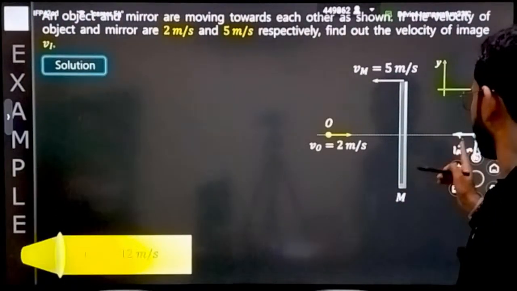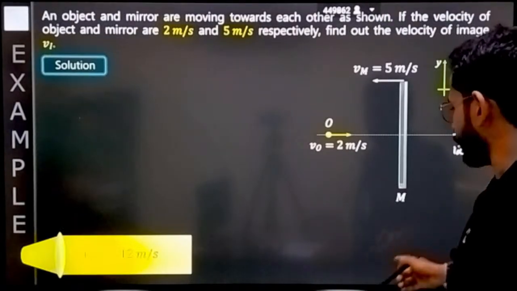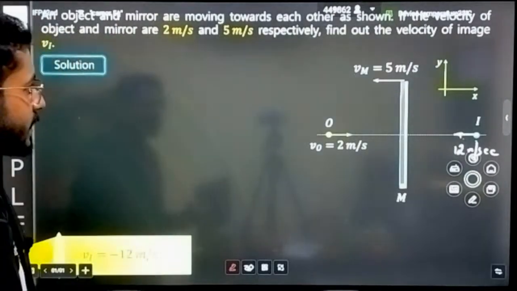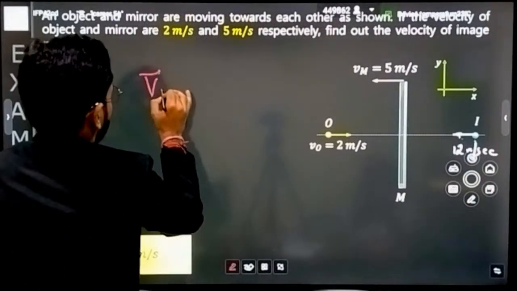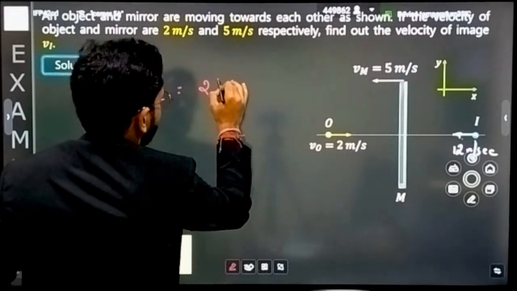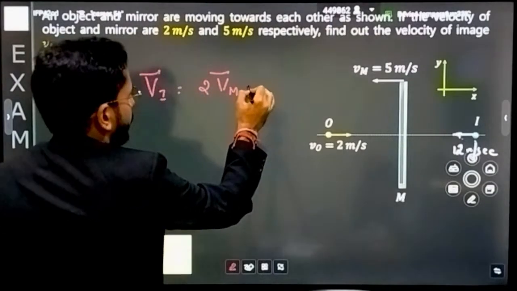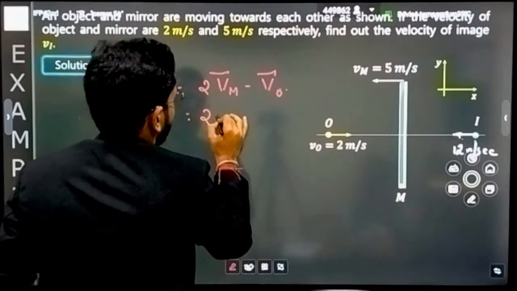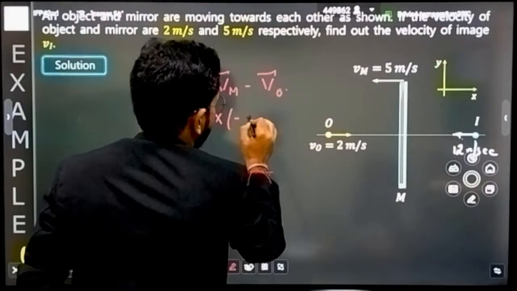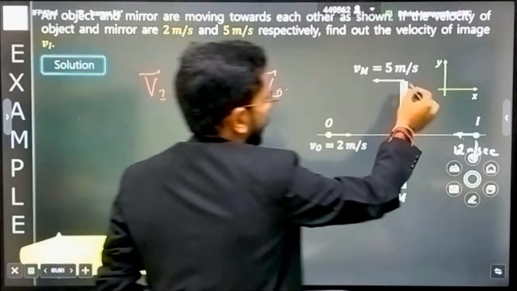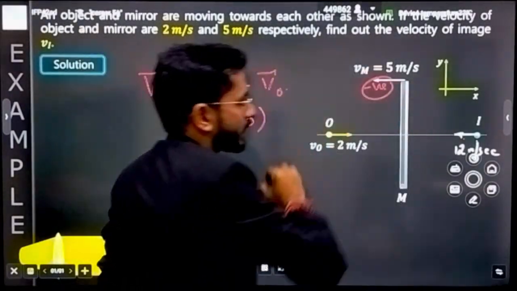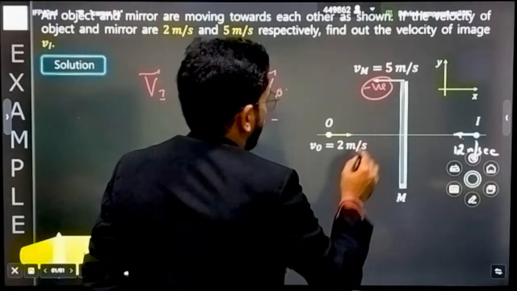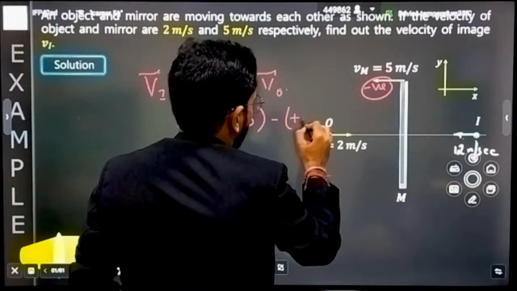Here is the question. Let's calculate how much the velocity of image will be. Solve it. What the question is asking you is the velocity of image. Just as we have seen, it is equal to 2 times the velocity of the mirror minus the velocity of the object. Let's do it. Velocity of mirror, what you'll be saying, minus of, why I am writing minus, that is also important, because it is moving in the negative direction, and conventionally we always take this direction as negative direction. Minus of velocity of object is plus of 2.